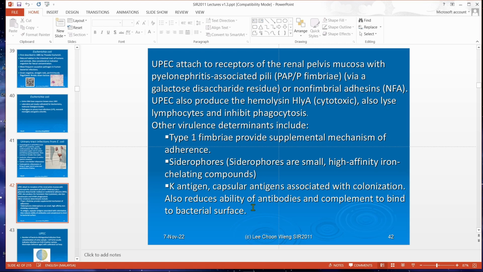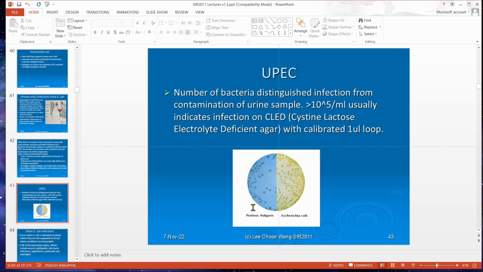Okay, so for UPEC, the sample is urine. Okay, urine sample. The determination whether there's infection or no infection is by the number of bacteria you can isolate from the urine sample. Okay, so usually we have a calibrated 1 microliter loop. Okay, this is a calibrated loop which you can buy. It's available commercially. It is usually made from platinum. It's a calibrated loop, which means when you dip the loop into the urine, there's 1 microliter.